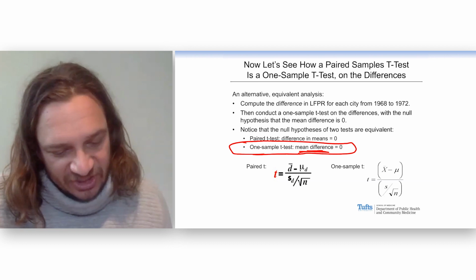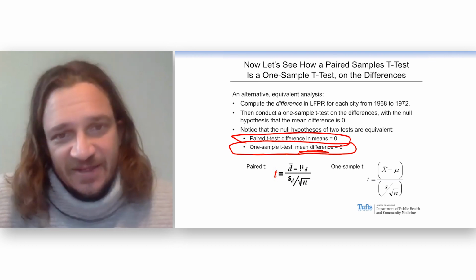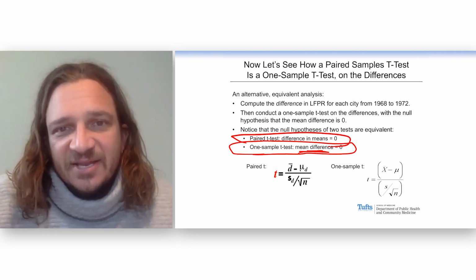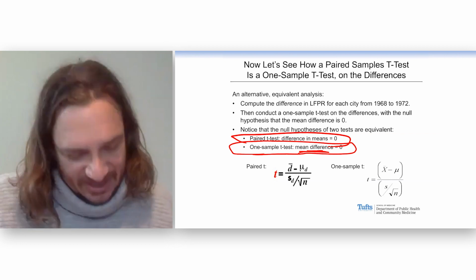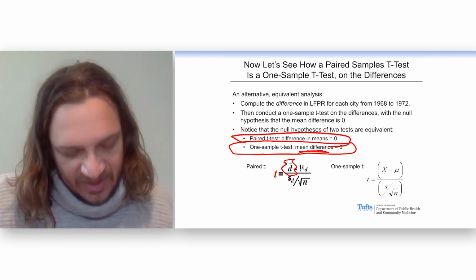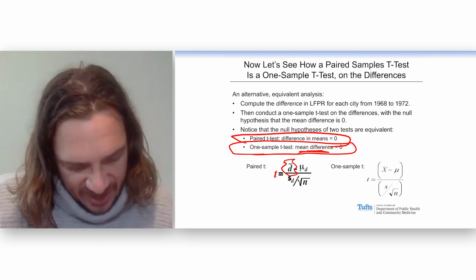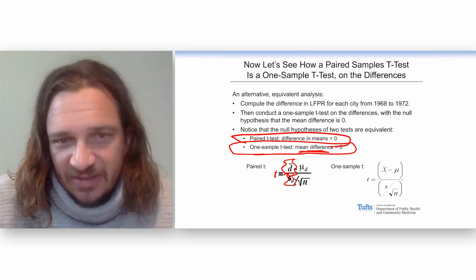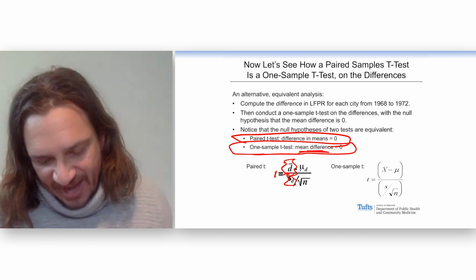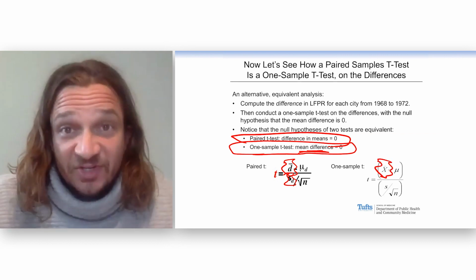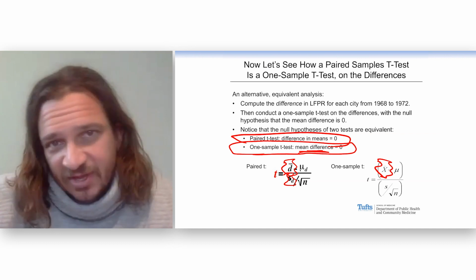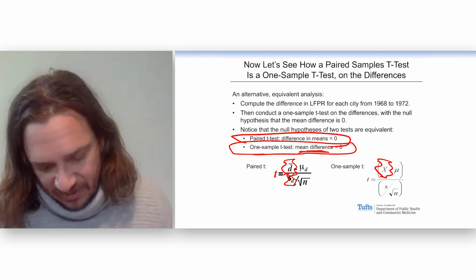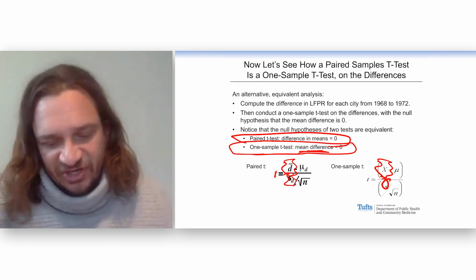The paired t-test we just saw looked at the difference in the means. So I want you to look at these two equations. In the paired t-test, we look at the difference in the means, and we take the standard deviation of the differences. That's the exact same thing that we did in a one sample t-test, right? If we take the difference and calculate all those differences and then take the average of them, well, that's the average of the differences. And then for that column, it's the standard deviation. It looks like this.